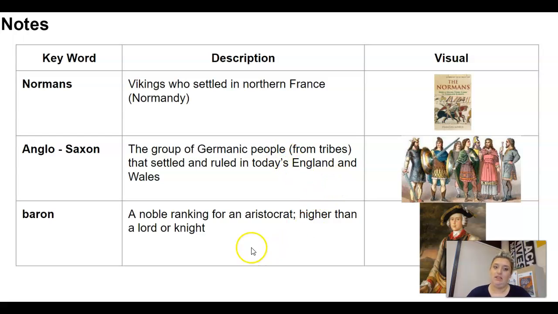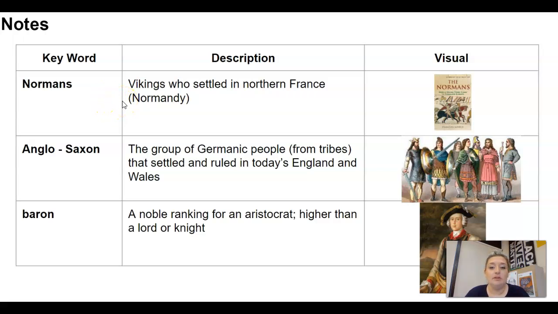Invasion of Normandy in World War II. If you've already had your ELA Day B, Ronald Reagan, the speech you read, Ronald Reagan was specifically talking about the invasion of Normandy. So that's where that name comes from.